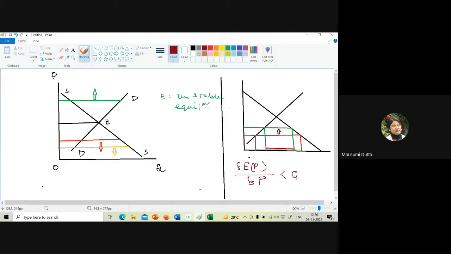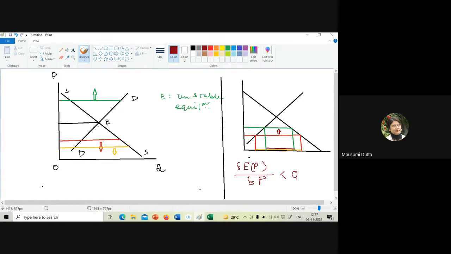So remember, the Walrasian behavioral assumptions are: if there is an excess demand, price will go up; if there is an excess supply, price will go down. If price changes, excess demand and excess supply will change in this direction. Under these two assumptions, the Walrasian stability condition is given by del E(P) by del P less than 0.